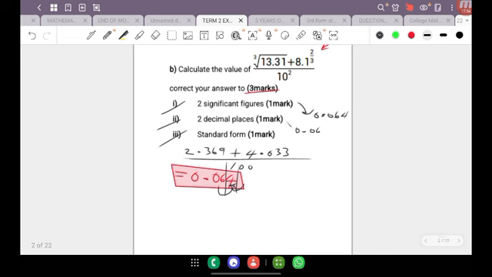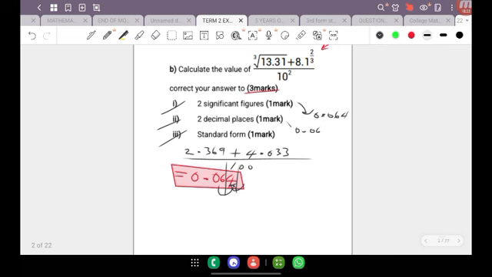All right, now in standard form, this is where we're allowed to move our decimal point to a specific location. Now, when it comes to standard form, we have to move the point to a specific location, and that location is dependent upon where the first non-zero digit is located.